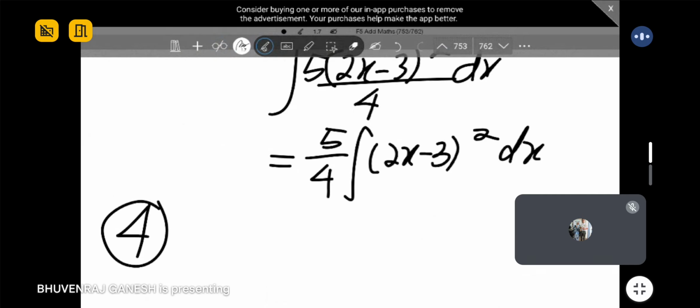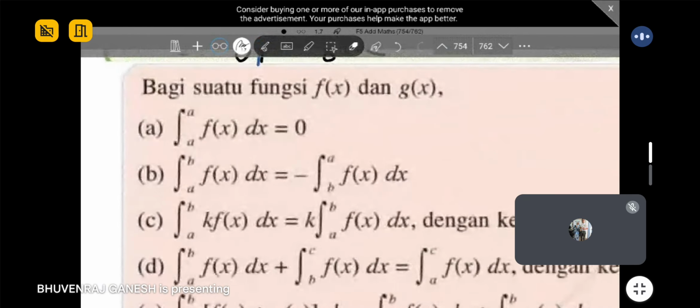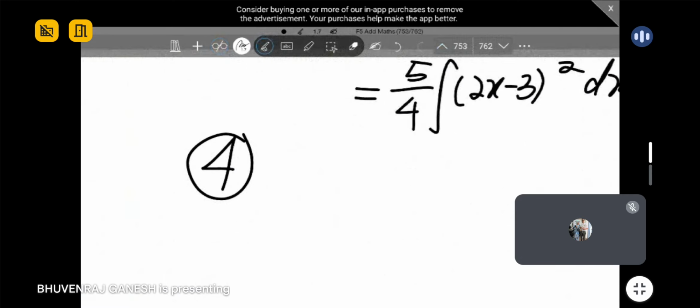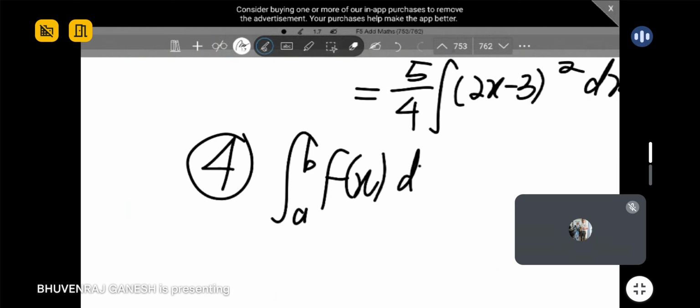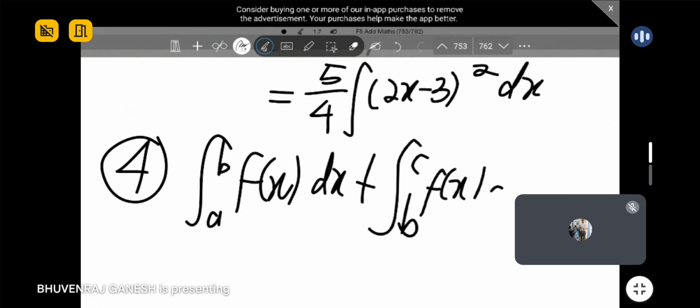Fourth rule. If at any time and on any rule you struggle, you must tell me. The next rule is also very understandable. Let's say I have limits like this, and I add another pair of limits. What will be the answer, guys?